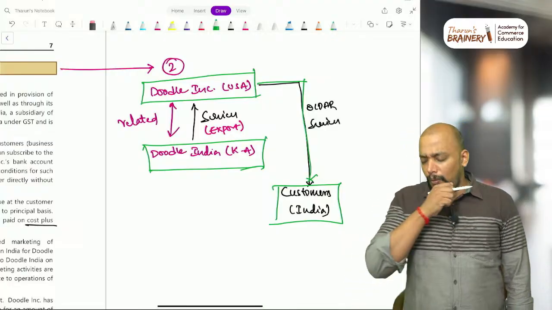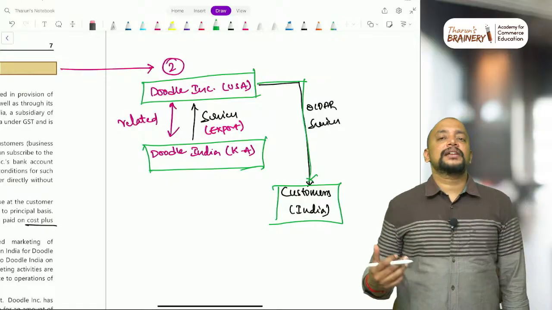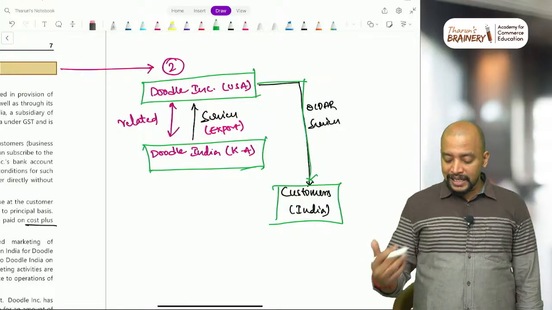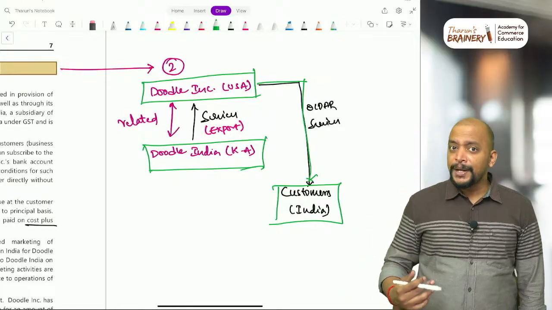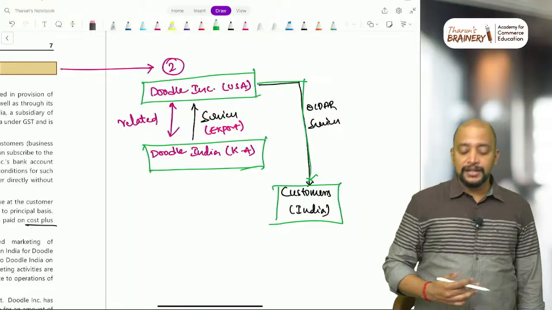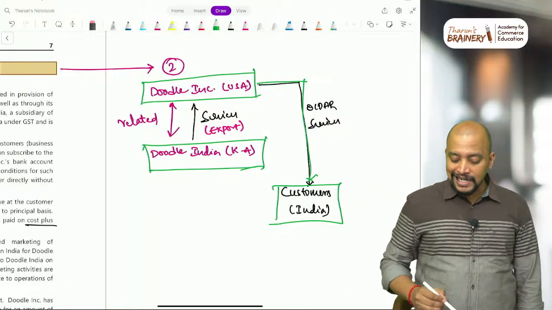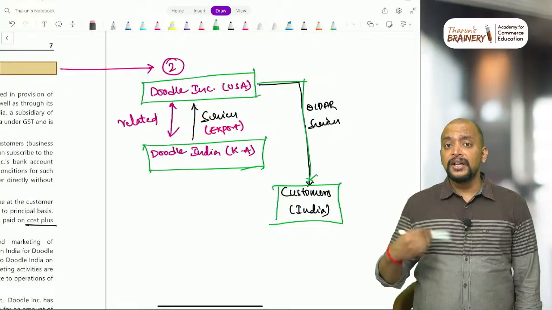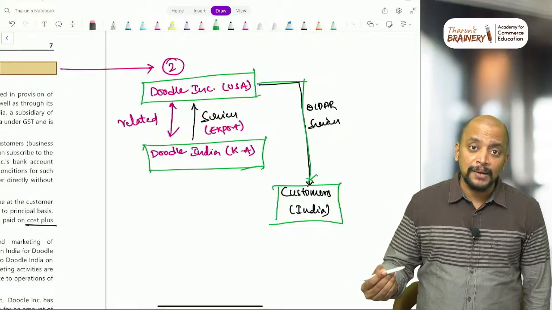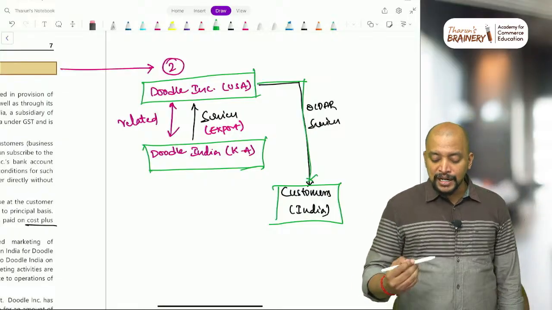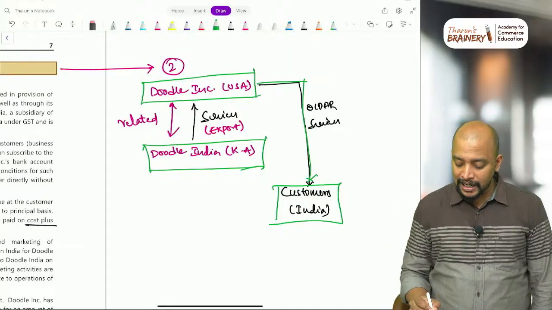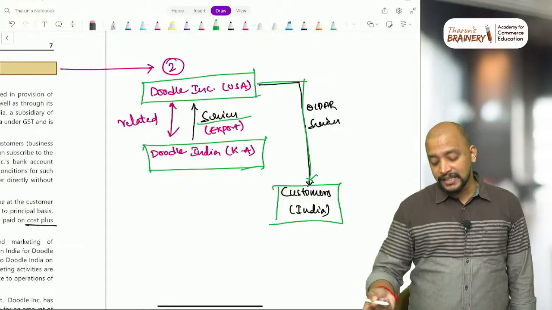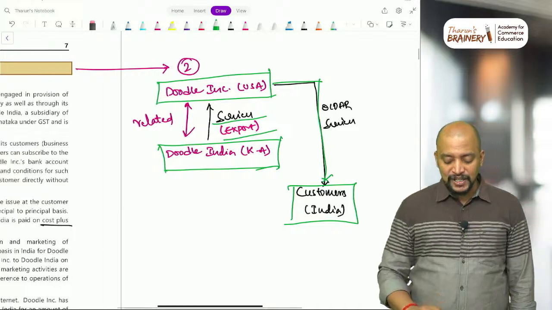Sometimes when the customers are having some issues, they will be raising the complaints to Doodle India Limited, and Doodle India Limited will take care of the customer service complaint, and they will be billing it to Doodle Incorporation USA. So basically they are providing services to USA, and that is export of services.